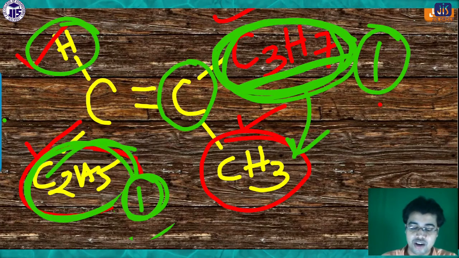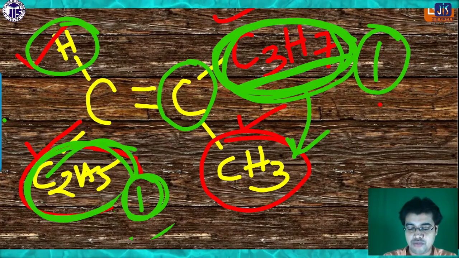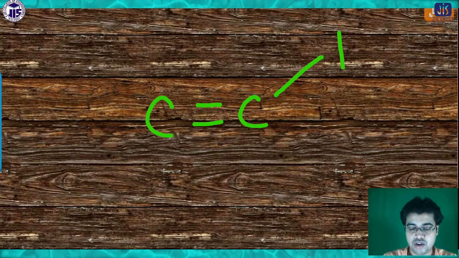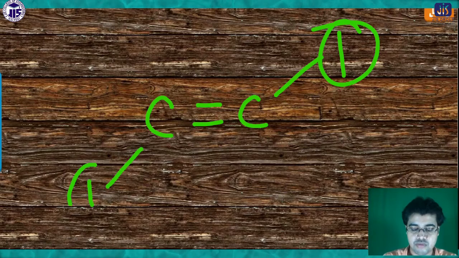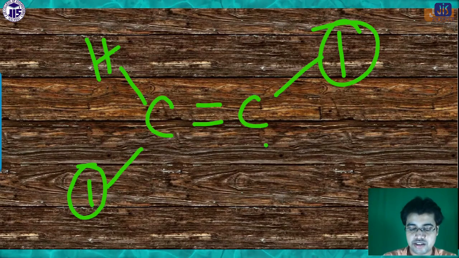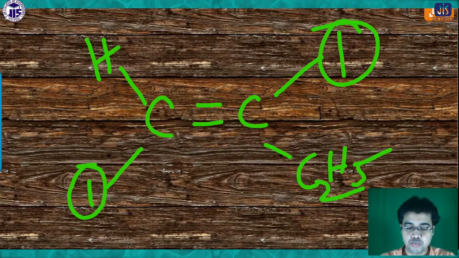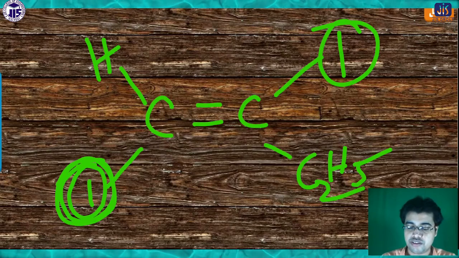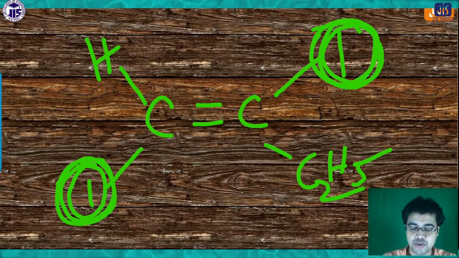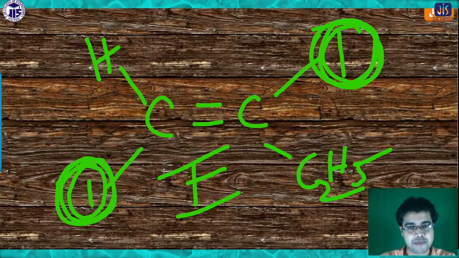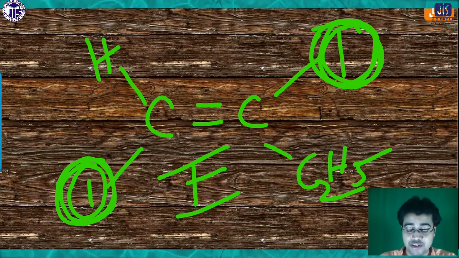Okay, so if I write this again, what will be the structure of the compound? I will write C double bond C, here it is the 1, here it is the 1, then here H, and here C2H5. So this 1 and 1, these two are on opposite sides. When they are on opposite sides, we write this as E. What I told you is that cis corresponds to Z. That means if they are on the same side, they will be Z. If they are on opposite sides, they will be E.